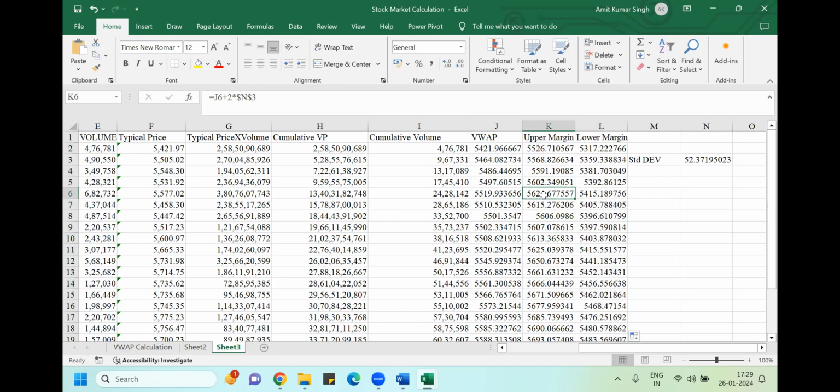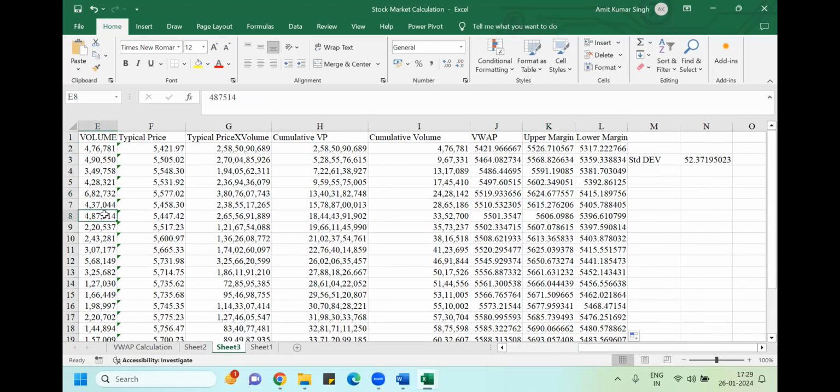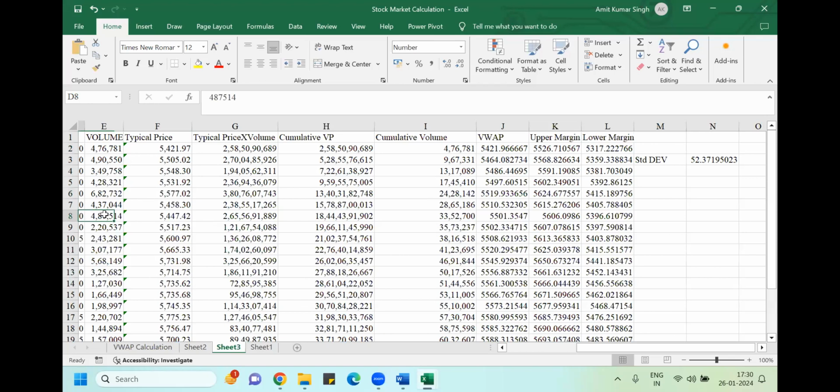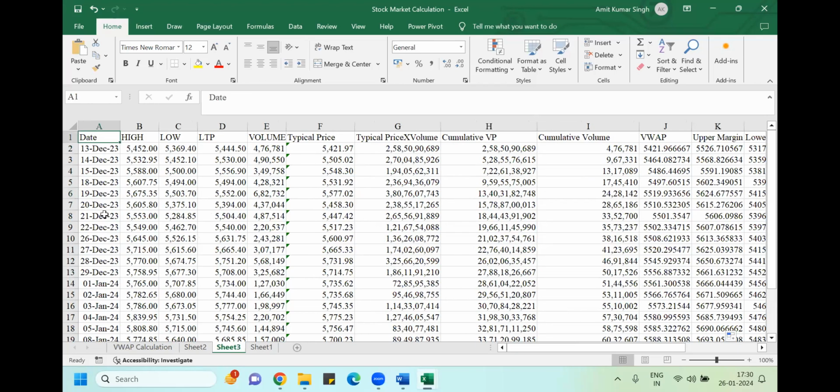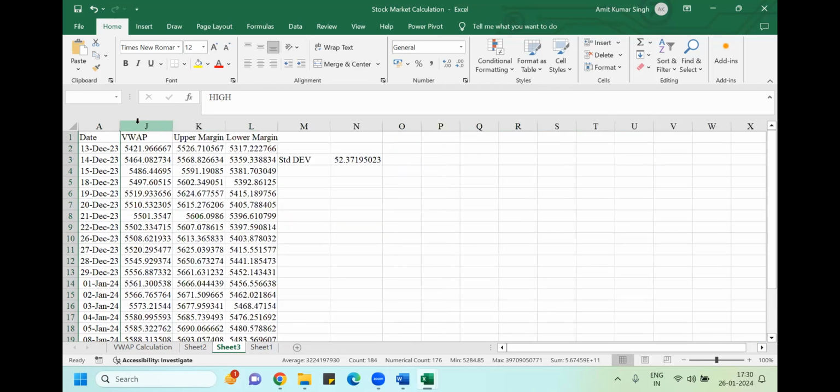Now what I want you to plot is a graph based on the date. If I take the date, let me just hide other data. Other data are not relevant for me. How to hide? Control 0. Date, I got the VAP.